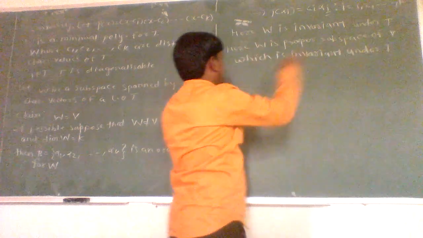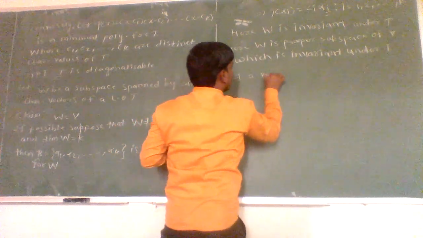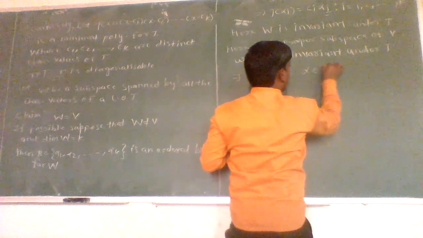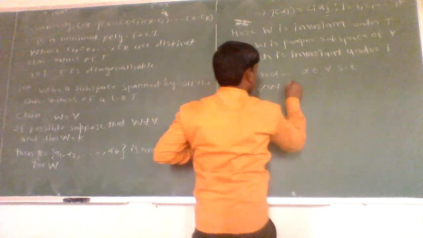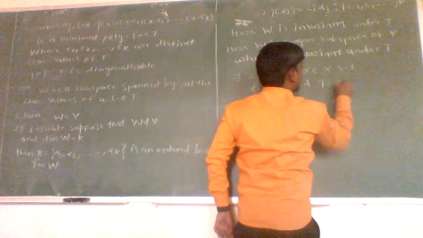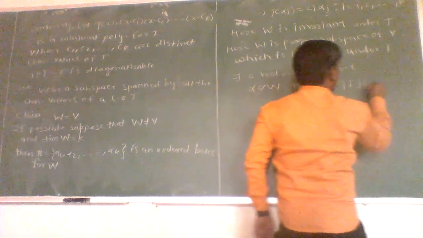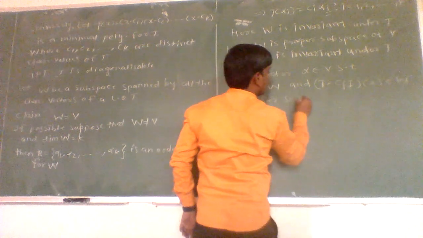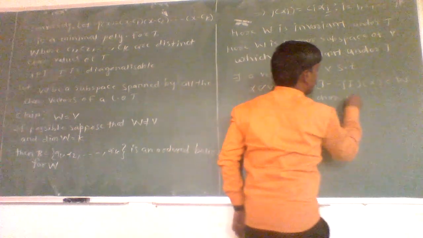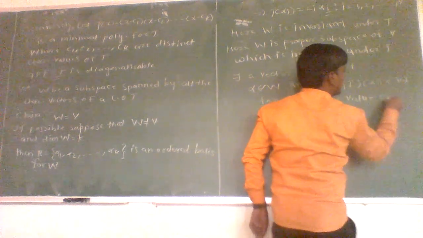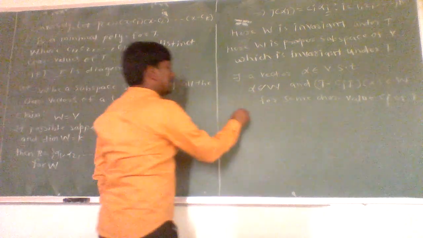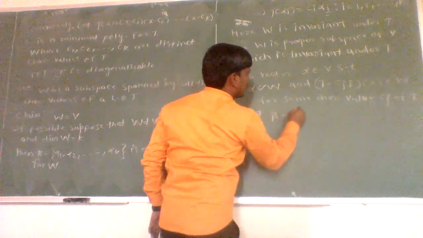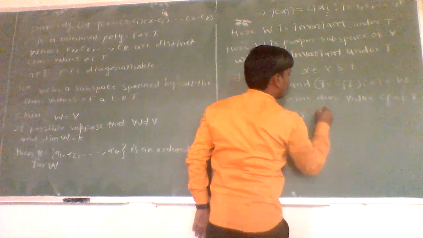Then from that theorem there exists a vector alpha belonging to V such that alpha is not in W and (T minus cj) of alpha is belonging to W for some characteristic value cj of linear operator T. Okay, now let beta be nothing but (T minus cj) of alpha.